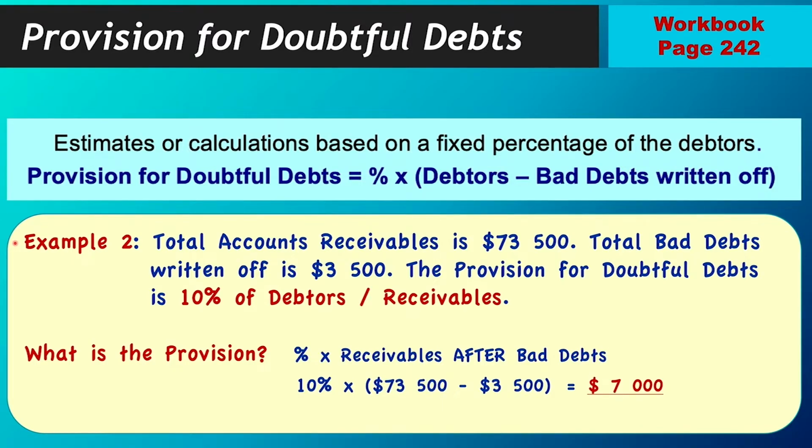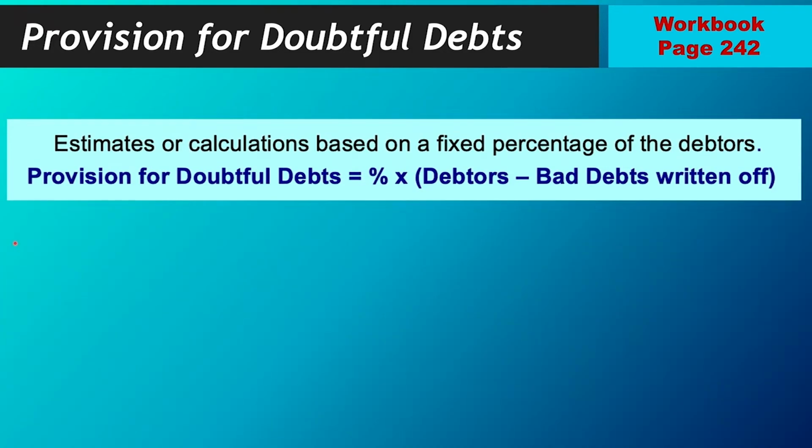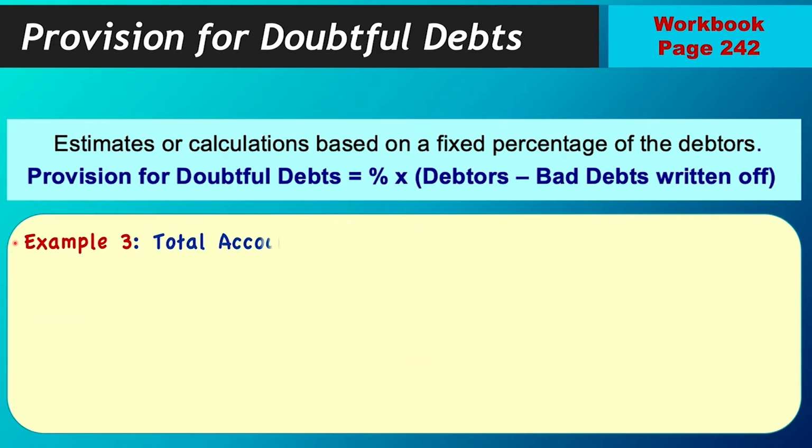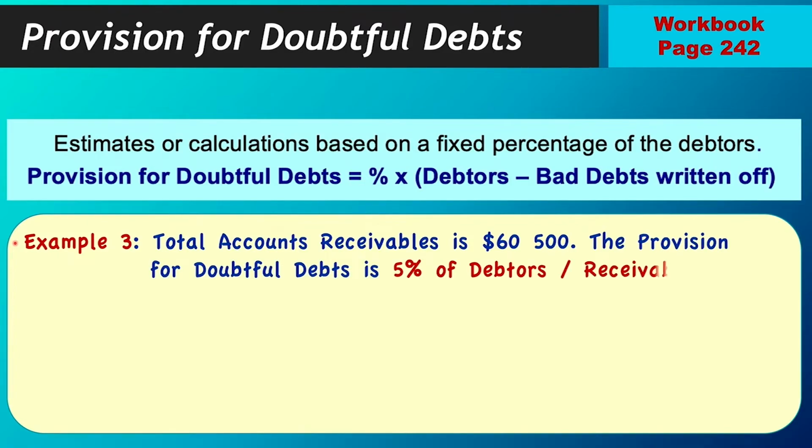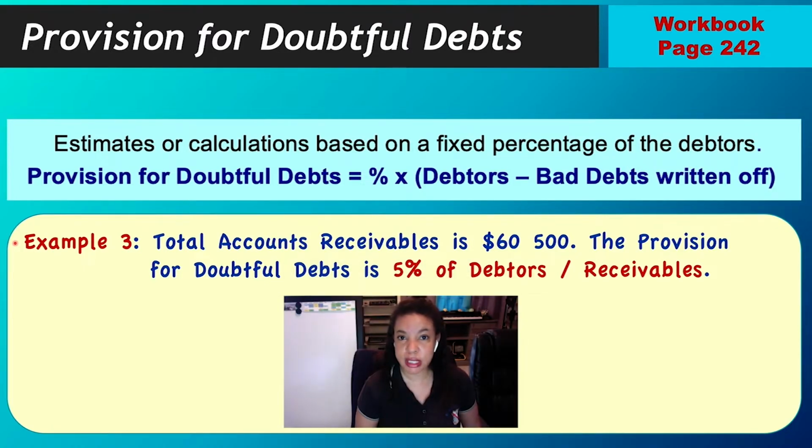One more example I'm going to give you. Example 3, receivables is 60,500. The provision is 5%. What do you notice there? Two things. One, the provision is no longer 10%, it is 5%. Two, there are no bad debts. So you don't have any bad debts.